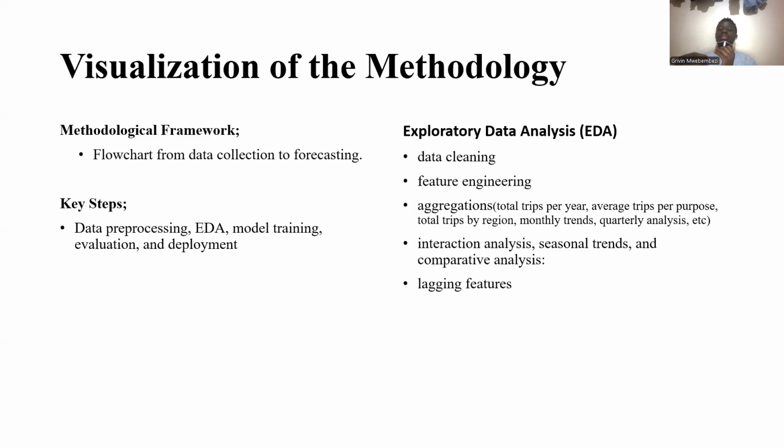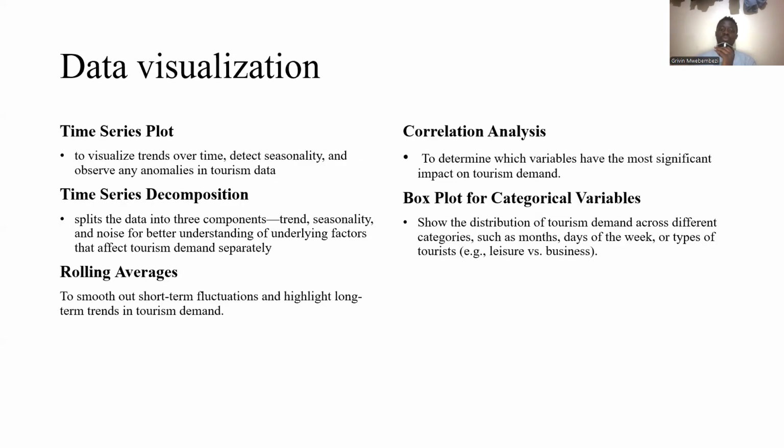So all this is to generate a trend and categorize the variables. So we did interaction analysis. We did seasonal trends, also comparative analysis, and also we did lagging features from all the data. From the data set we had to create a wider data set that we'll be able to use to train our model. So for data visualization,